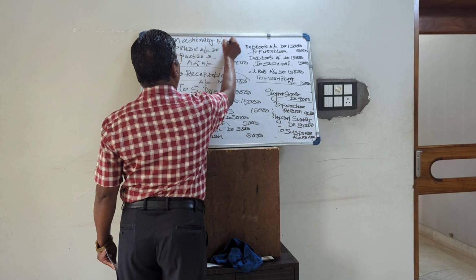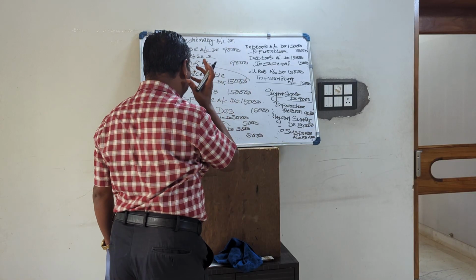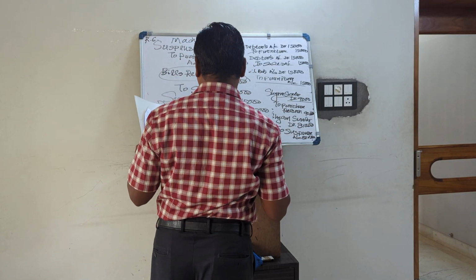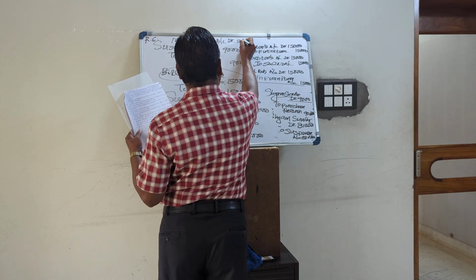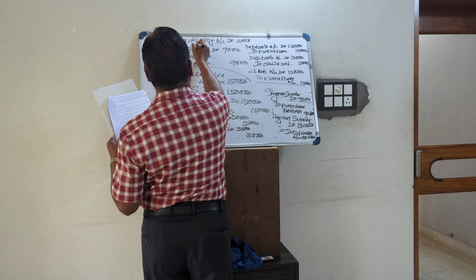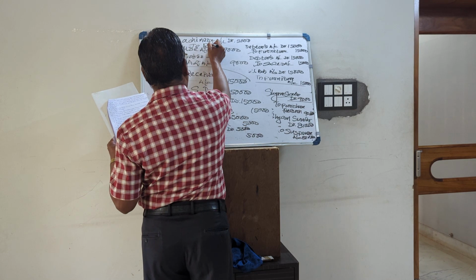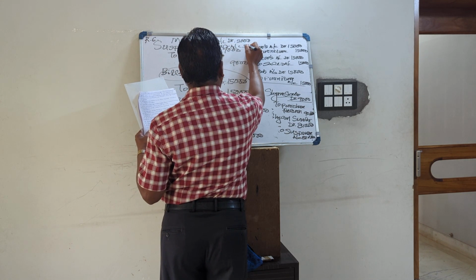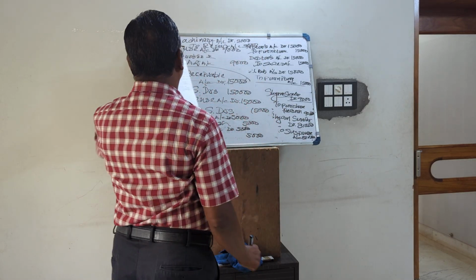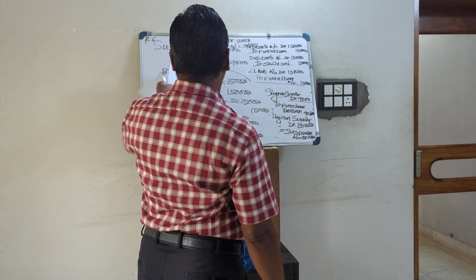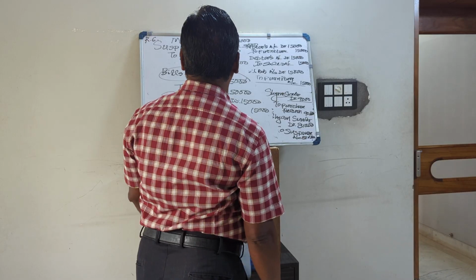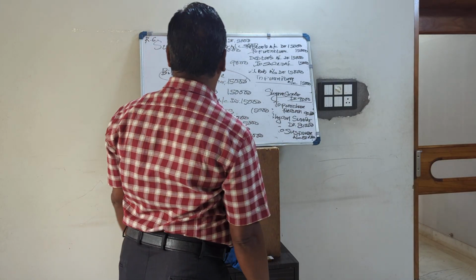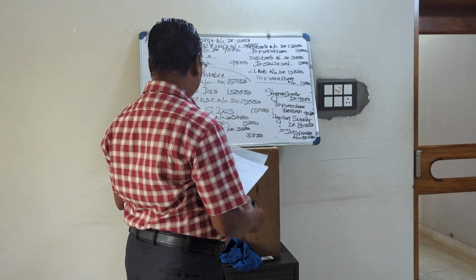If it is depreciation, we have to deduct the depreciation if it is detected in the next year. If it is the current year, we write machinery account debited with 5,000. Repair is wrongly debited, so we will credit the repair account so that it will tally. If the error is detected in the next year, then instead of crediting the repair account, we will credit the profit and loss adjustment account. If depreciation is there, we have to arrive at the machinery book value, that is original cost minus depreciation.